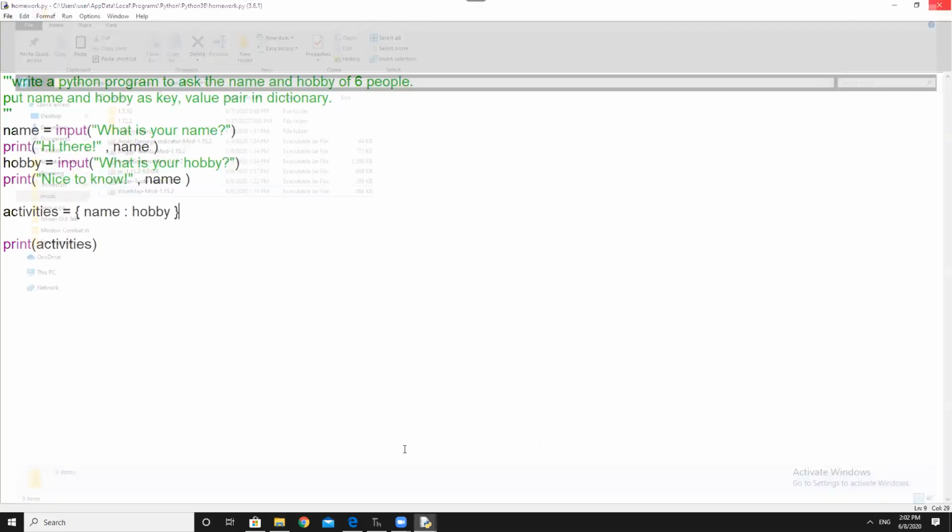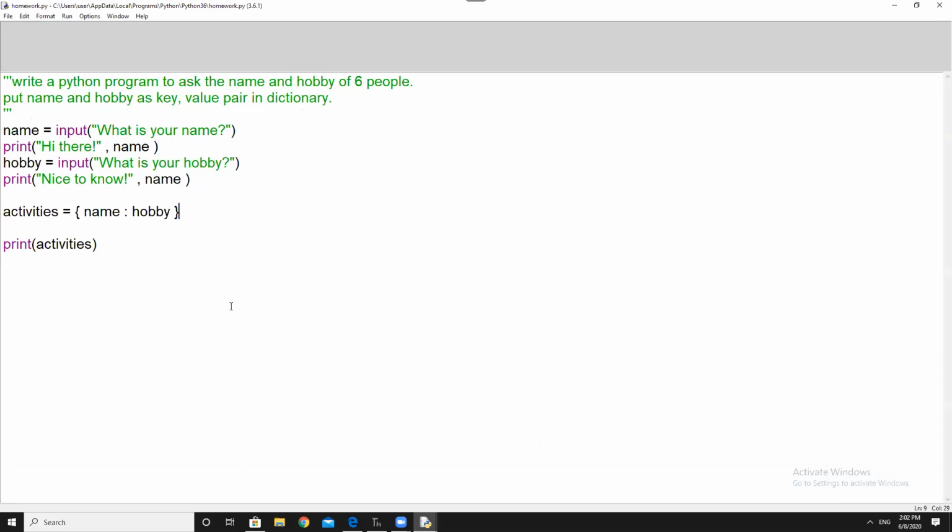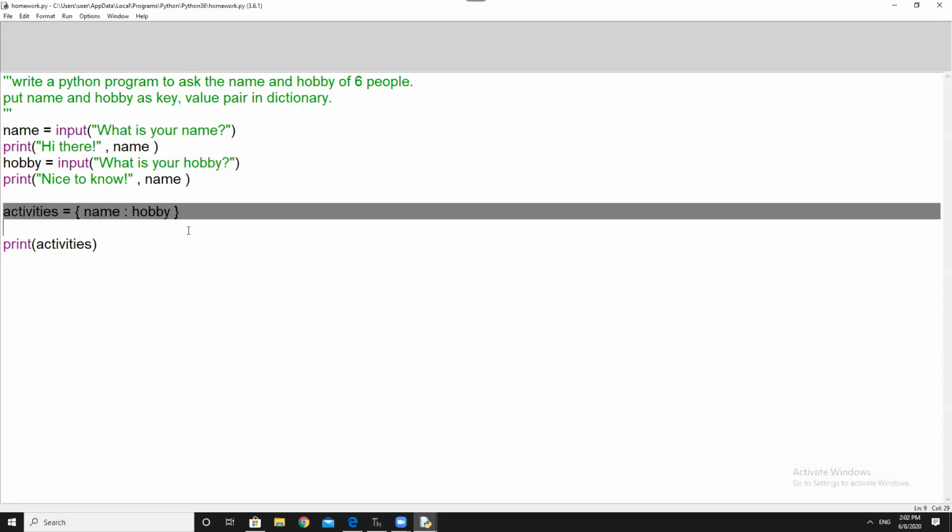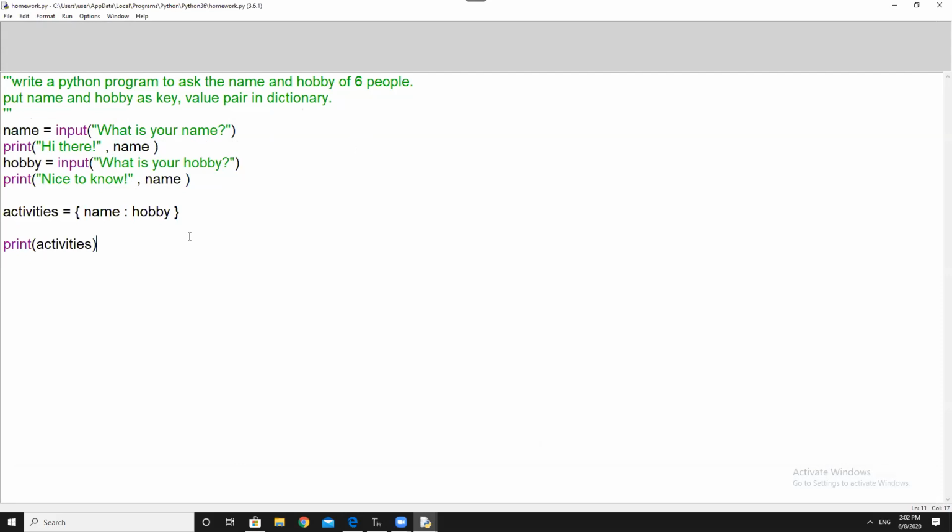Now tell me how we add an entry in a dictionary. It's a key value pair. Correct. If I want to add a new entry in a dictionary, how do I do it?